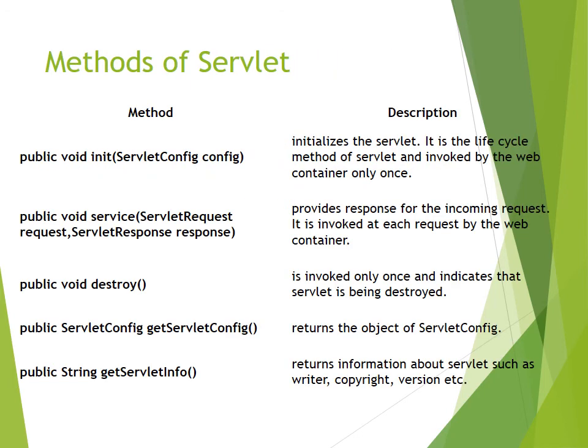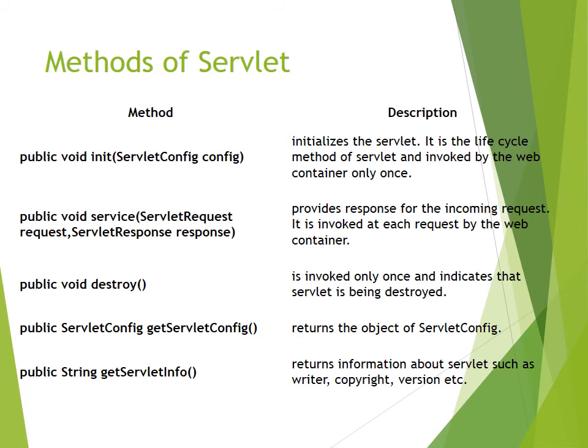Now, if you are talking about the particular methods, the list is given as follows. The first one is public void init(ServletConfig). It initializes the servlet. It is the lifecycle method of the servlet and is invoked by the web container only once. At the time of initialization of resources, you can consider this init method.